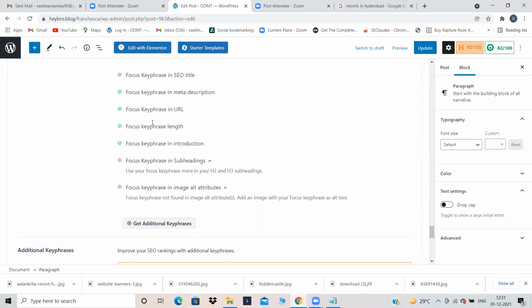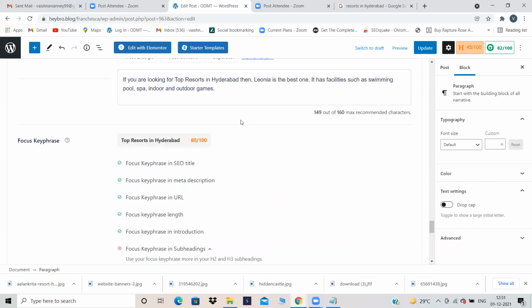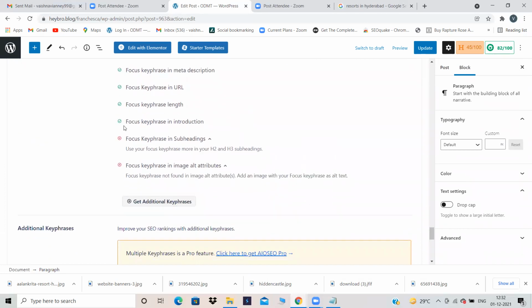But because it is for a practice purpose, what he told me to do, because I have to just check all these options, that is the reason I'm adding my focus. Like he told me to add and I have just added it. It's up to you how you add it. You form a sentence, or you use some quotations, or you give it as a subheading, or you give it as a heading. It's up to you. But what he's telling you to do, please do that.